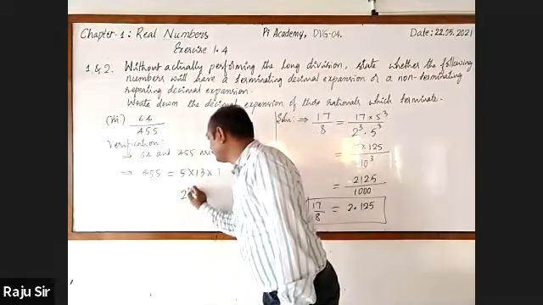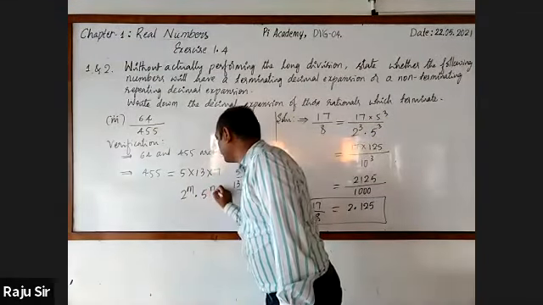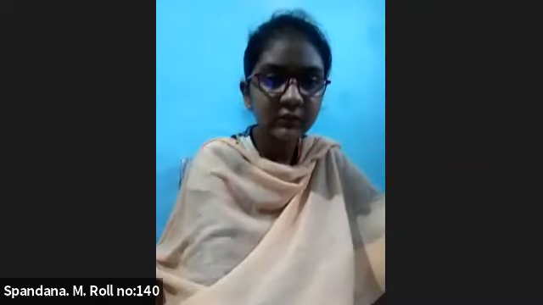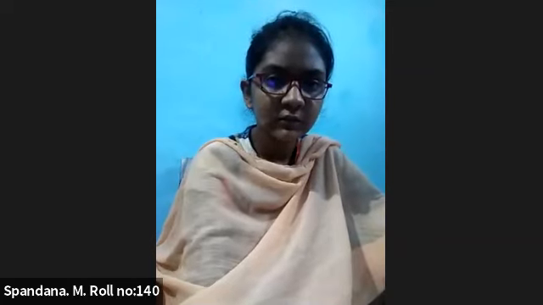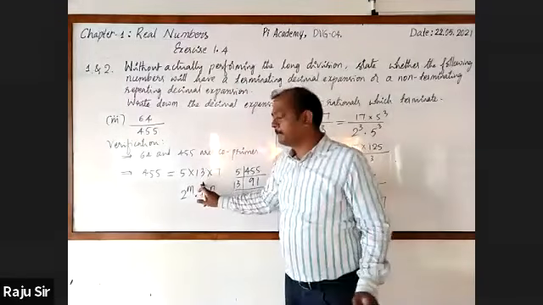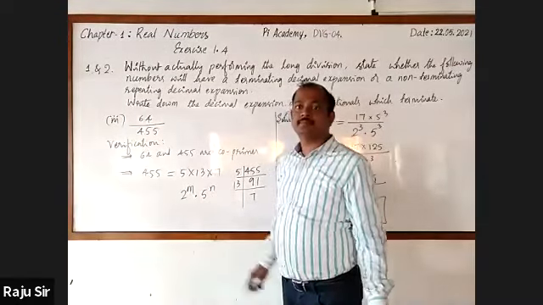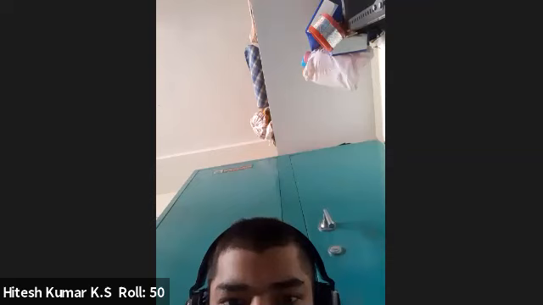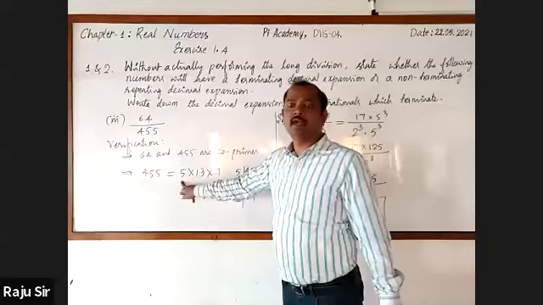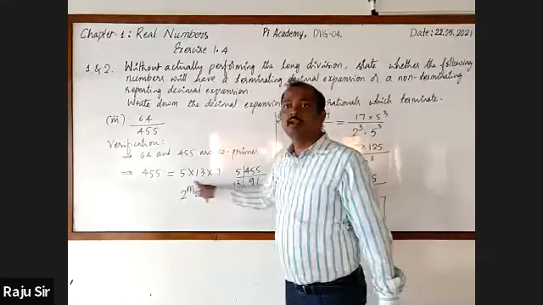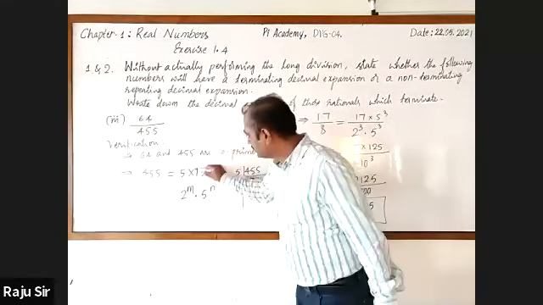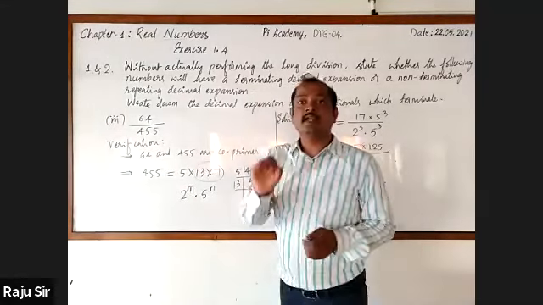Is it of the form 2 raised to the power m into 5 raised to the power n? No, sir. It is non-terminating recurring. Hitesh, you can tell why it is not in this form. Because it consists of 13 and 7 also.